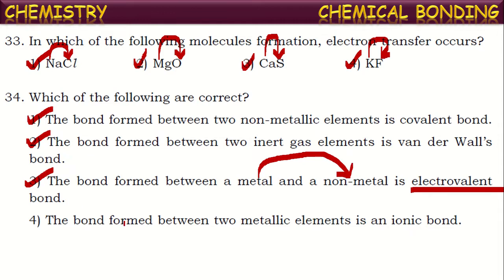Next one, the bond formed between two metallic elements is an ionic bond. See once again, the bond formed between two metallic elements. So between the metal atoms, the attractive power, the bond formed will be metallic bond, but not ionic bond. Ionic bond is formed between metal and non-metal, but not between metal atoms. So this is incorrect. So only these three are correct answers.